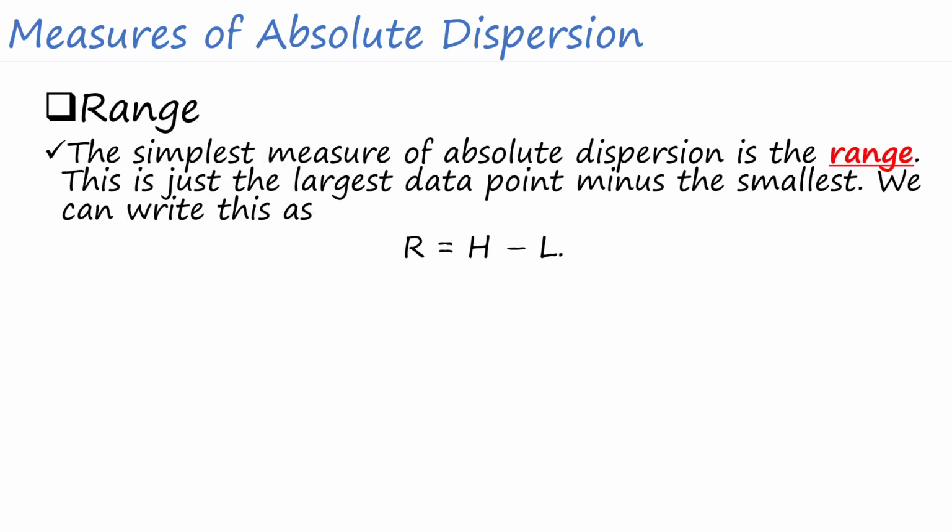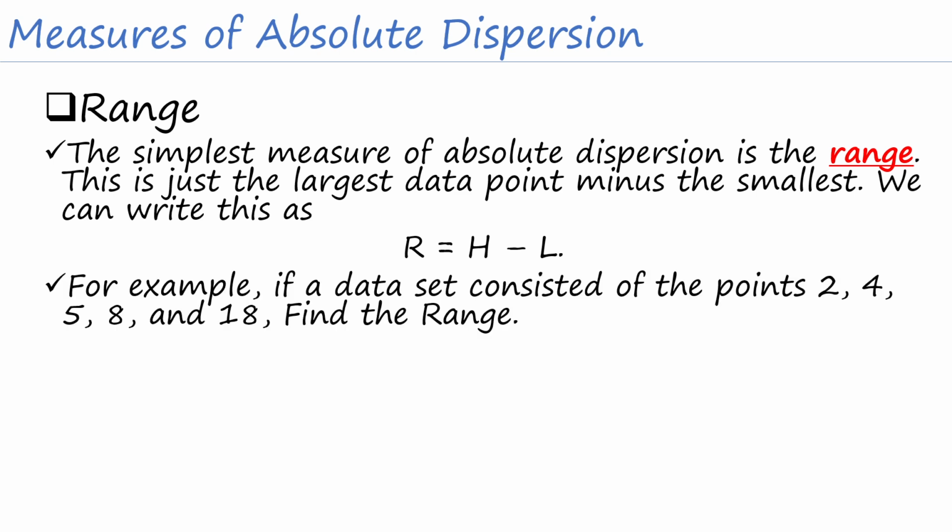Okay, let's start with the range first. According to the definition, it is the simplest measure of absolute dispersion. This is just the largest data point minus the smallest data point, and we can write this as R, or the range, is equal to the highest data point minus the lowest data point. For example, if a data set consisted of the points 2, 4, 5, 8, and 18, find the range.